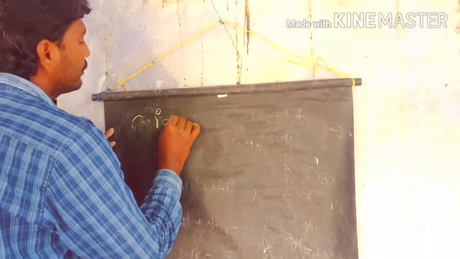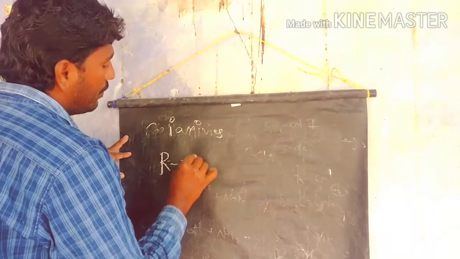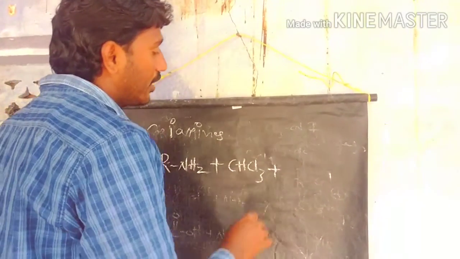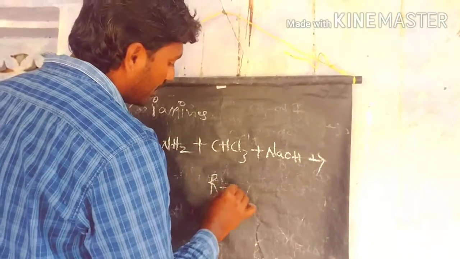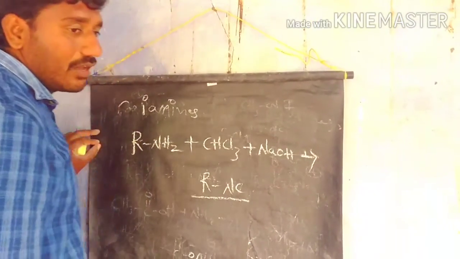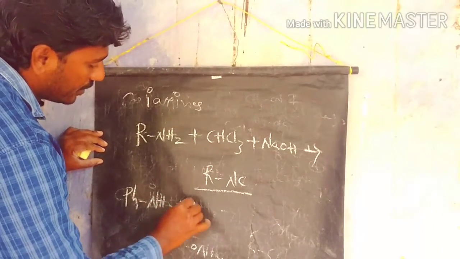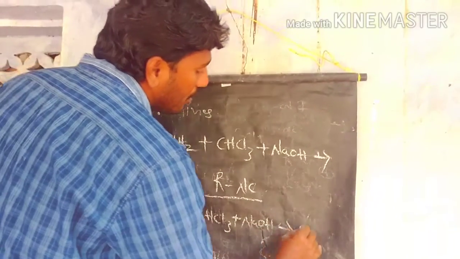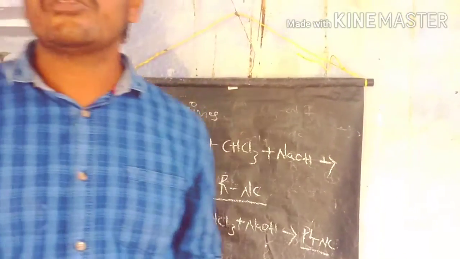So let's see the isocyanate preparation from primary amines. What is the primary amine? This one, RNH2, reacts with chloroform under basic conditions like sodium hydroxide or potassium hydroxide to prepare the isocyanates as the products. For example, if you take aniline and react it with chloroform and sodium hydroxide, we form phenyl isocyanate. This is the identification test of primary amines.